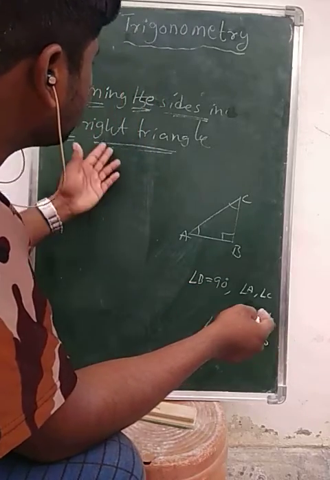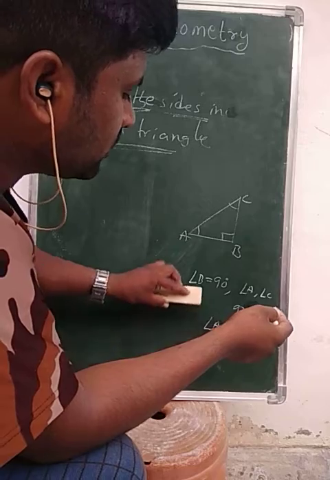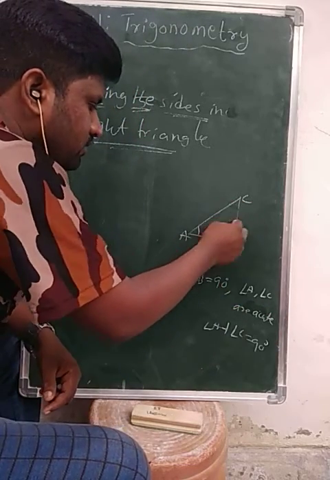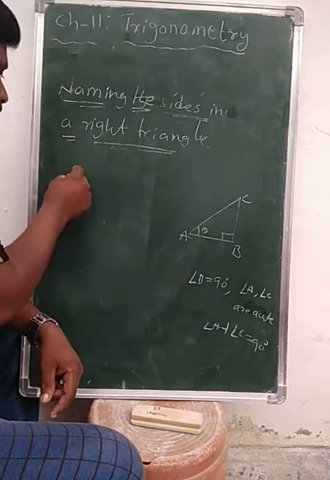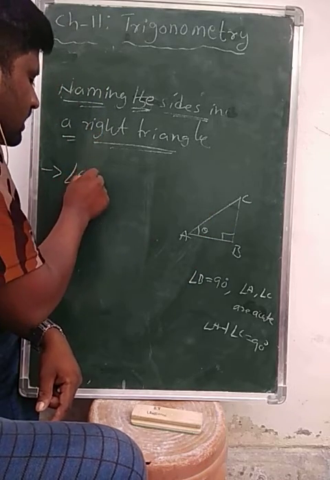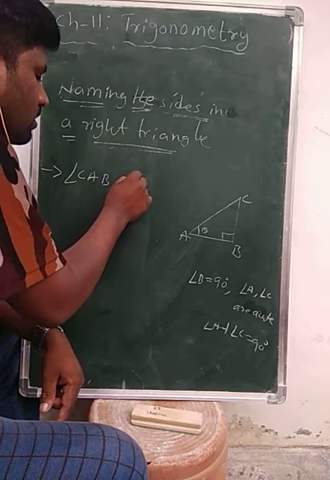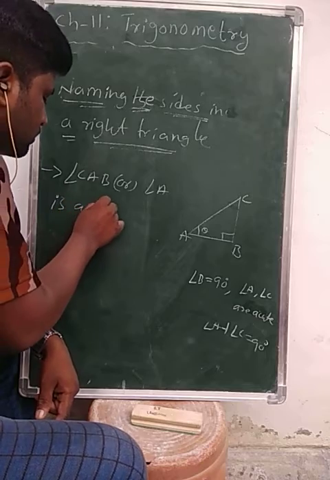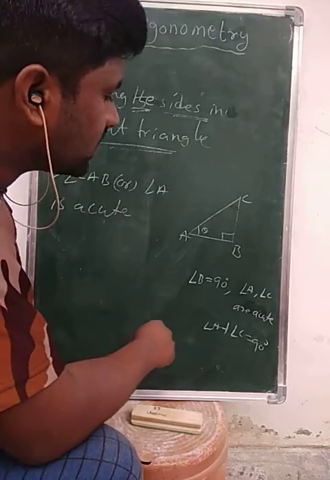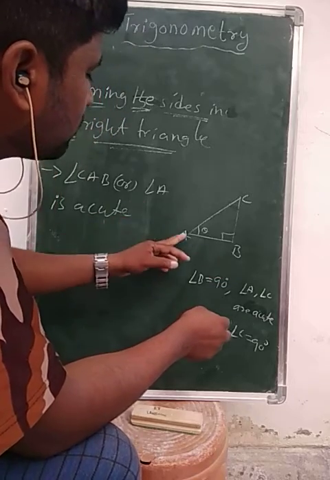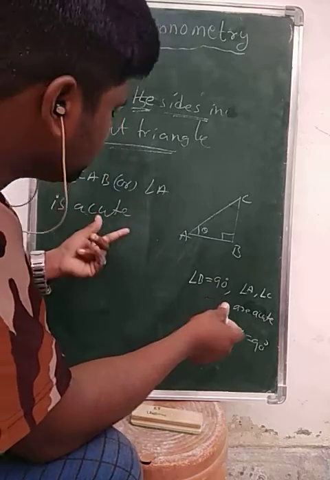Here, naming the sides in a right triangle. I am considering angle CAB, or simply angle A, which is an acute angle.